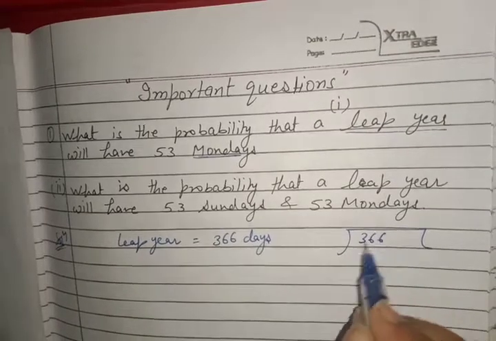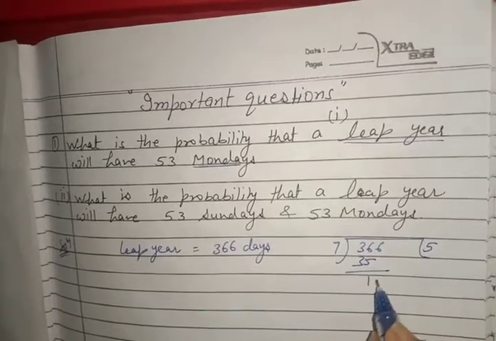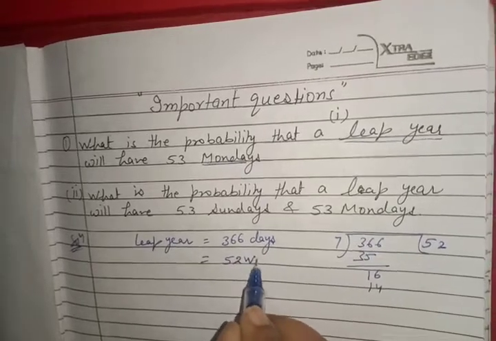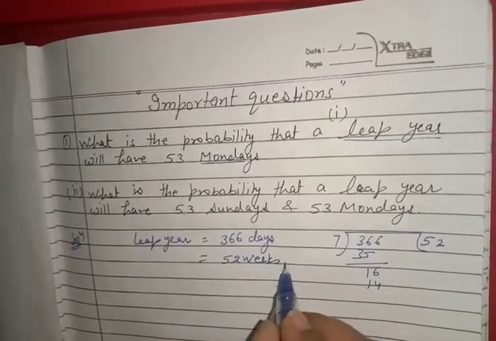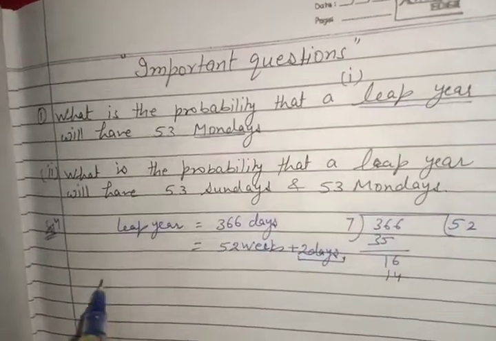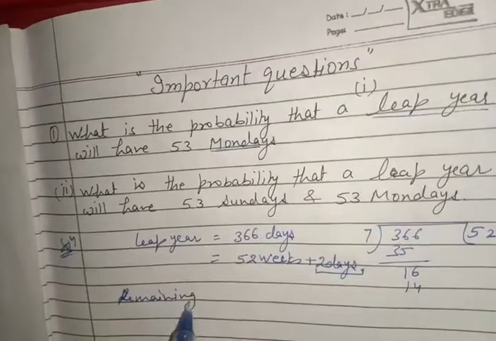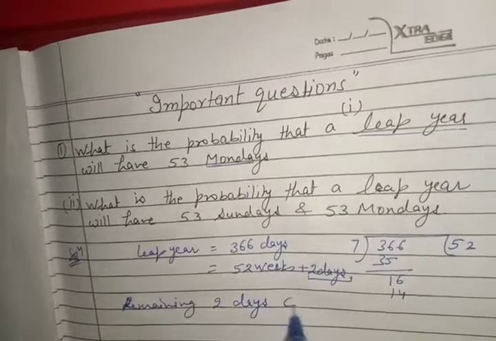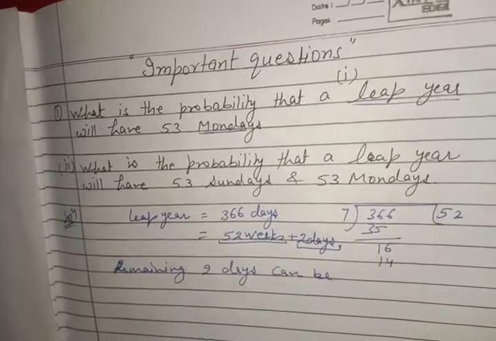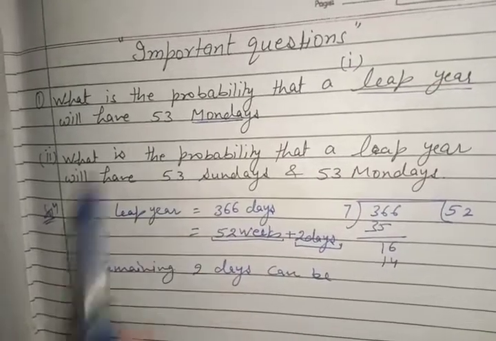So we will divide 366 by 7 and we will get 52 weeks plus 2 days. And these remaining 2 days can be... complete 52 weeks we will get. It means 52 Mondays we will get. We have to find the probability of the 53rd Monday.